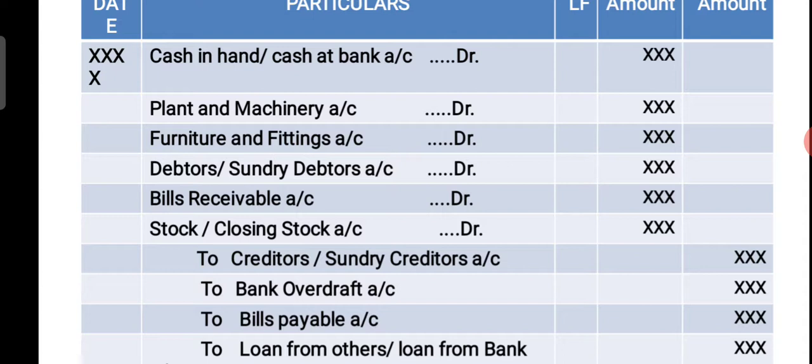Stock or closing stock. Sometimes you will be given stock in the problem, sometimes closing stock, so whatever amount is given, you take it in the debit column. First identify all the assets in the problem, enter them in the particulars column one by one, and record their values in the debit column.